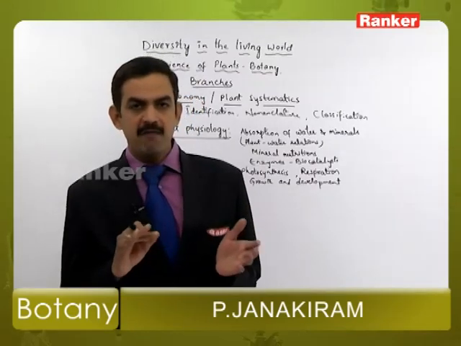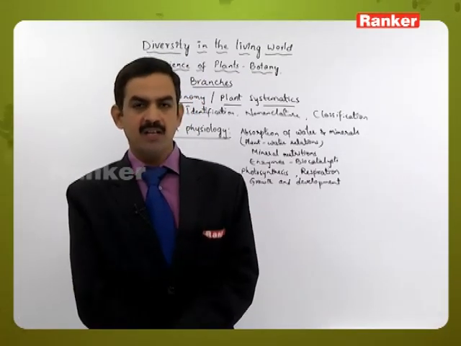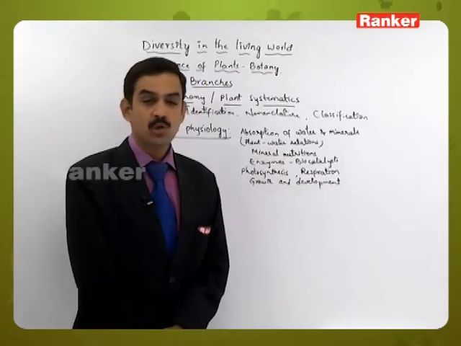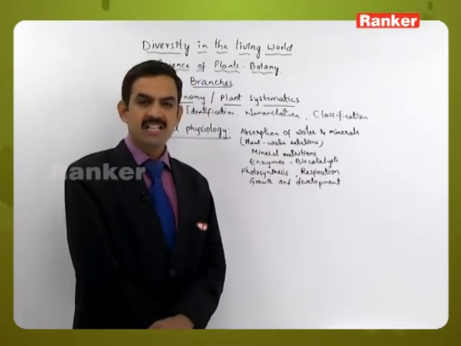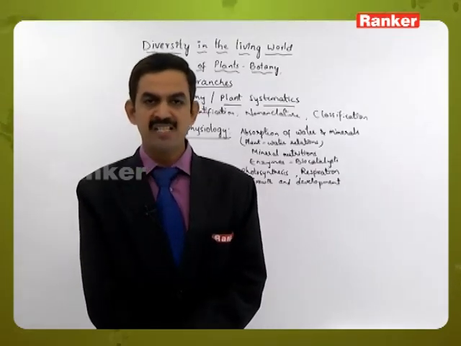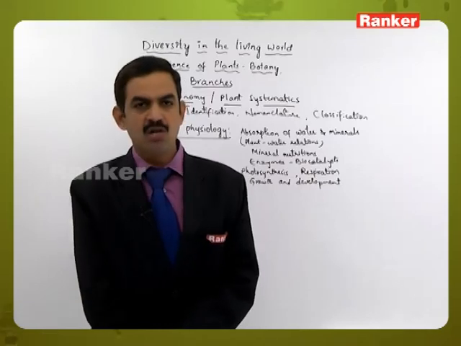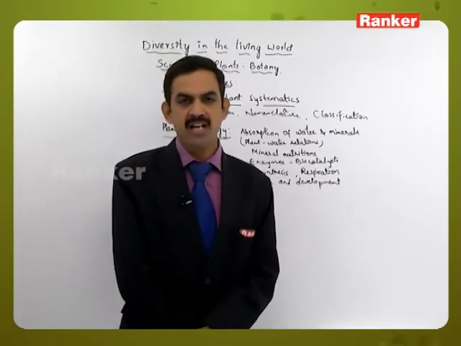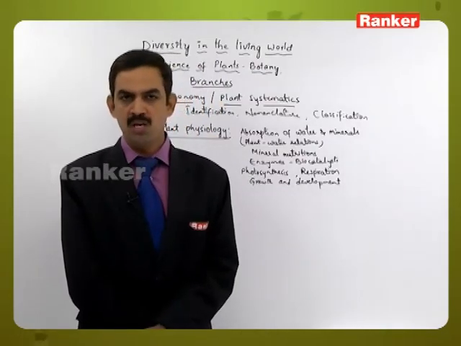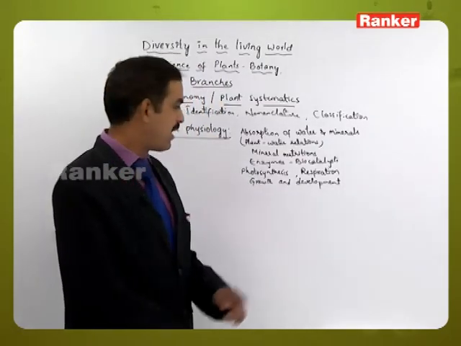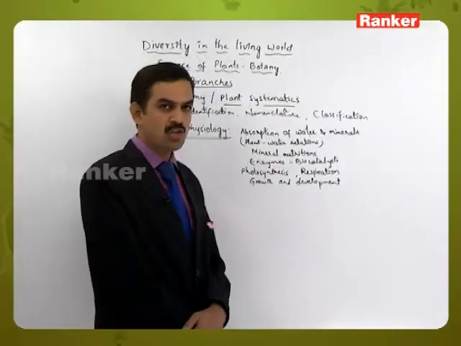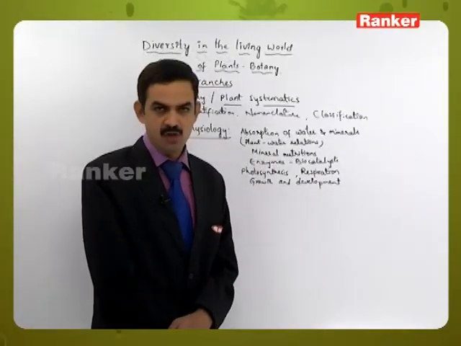The irreversible change where there is an increase in the size is called growth. Growth and development take place only when some growth hormones are produced inside the plant. As we know, auxins, gibberellins, cytokinins, abscisic acid and ethylene are some of the plant growth hormones which are produced inside the plant and required for growth and development. And the role of those hormones in growth and development is also studied under plant physiology.